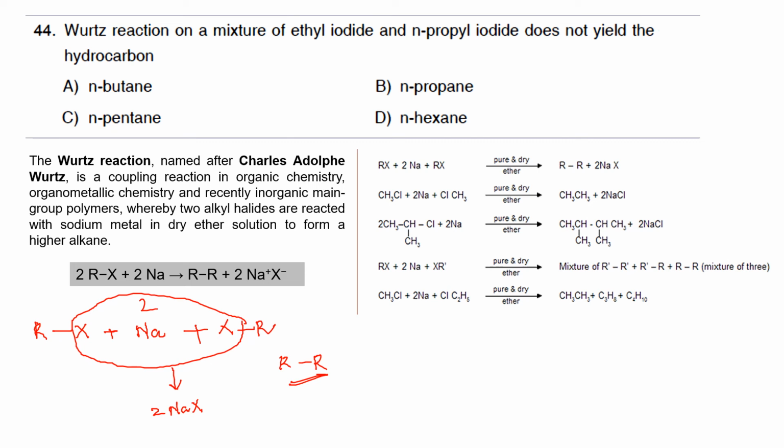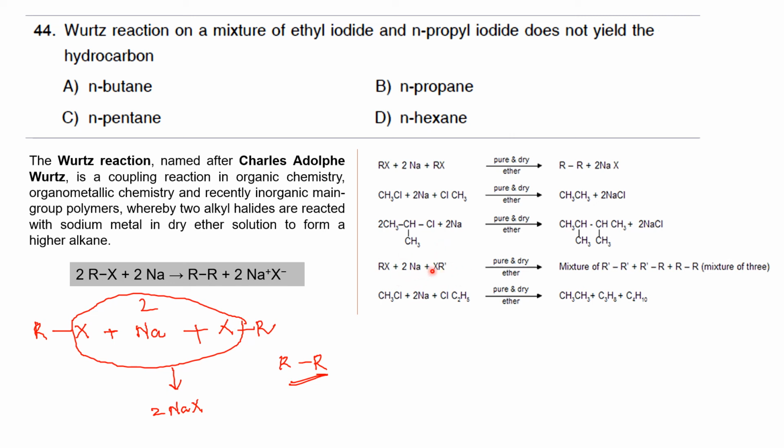In the right hand side of the slide, you can see many examples. This is the general representation. You are having methyl chloride. Both the methyl groups will combine to form ethane. When you are having isopropyl group, both of them combine to form a higher member of alkane. This is the general case where both the alkyl halides are same. But this is another case where you are having two different alkyl halides.